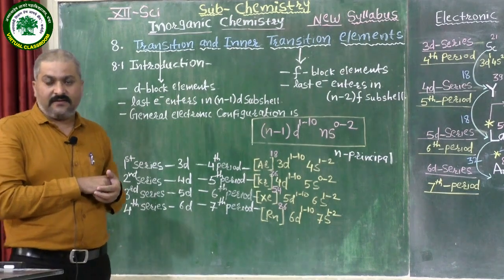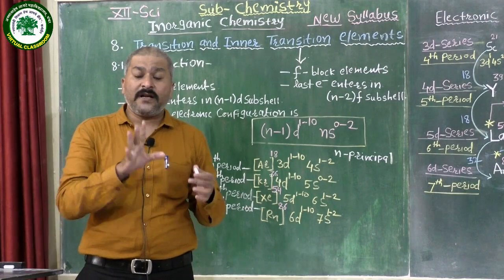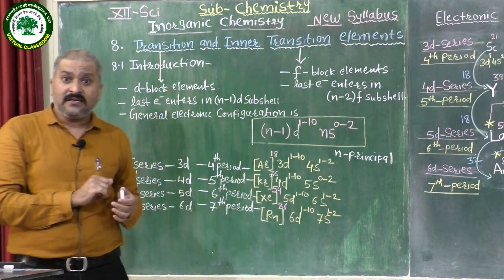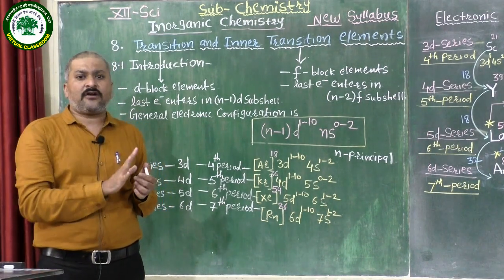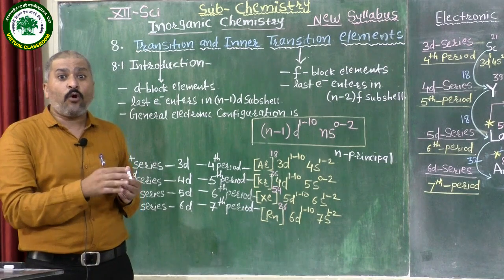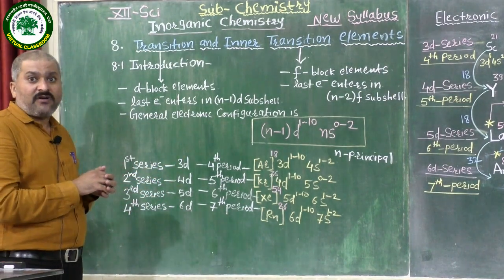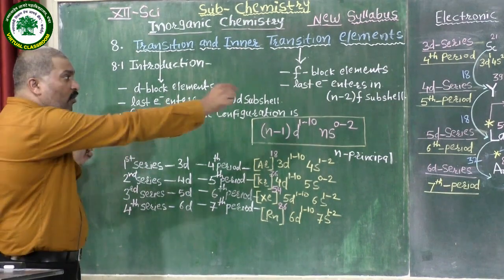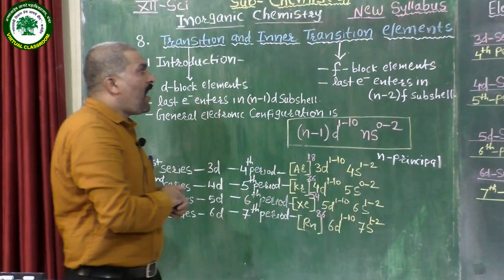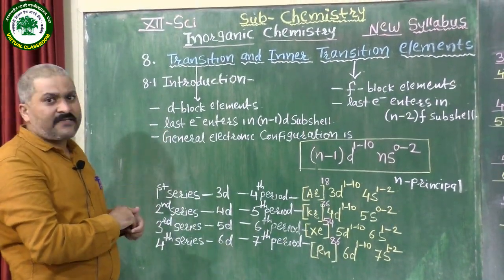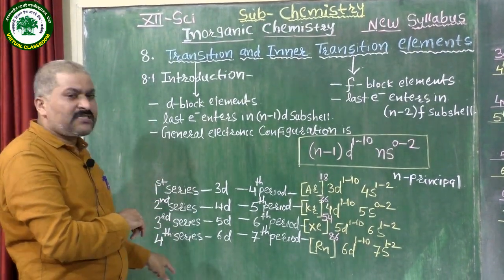This D block contains 40 elements. The 40 elements are divided into 4 series. The capacity of the D subshell is a maximum of 10 electrons. Therefore, D block elements are divided into 10 groups. The actual position of D block is from group 3 to group 12. And the position of D block elements in the form of periods is from the 4th period to the 7th period.